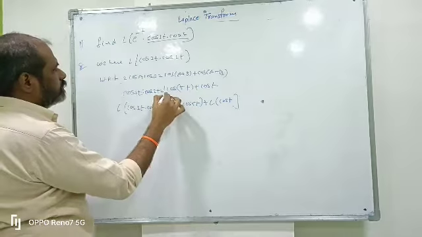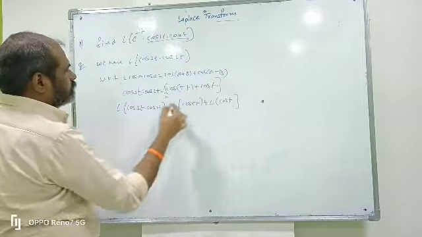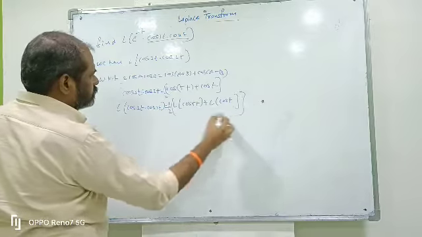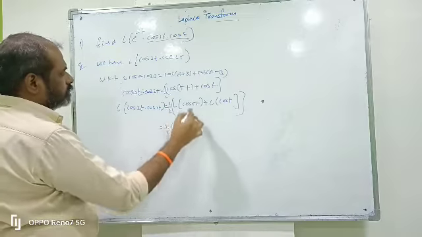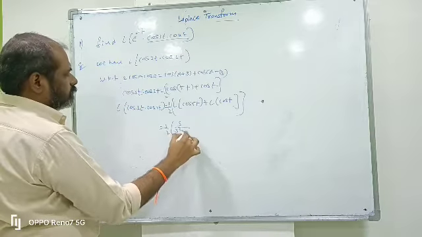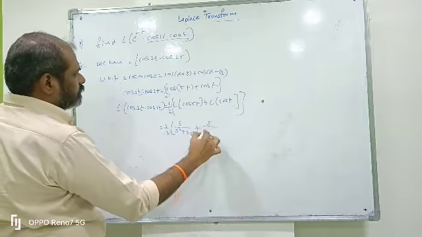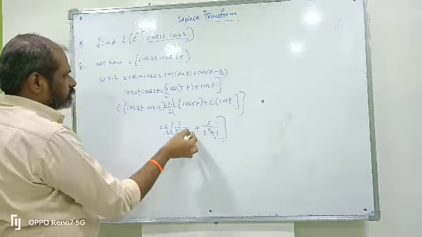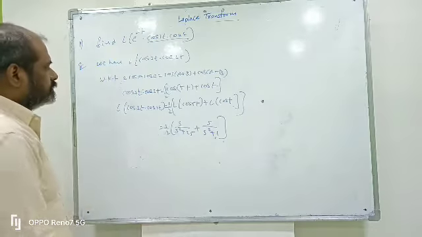This 2 goes to the other side, so we get 1 by 2 into L of cos 5t, which is s by s square plus a square, so 25 s by s square plus 25, plus L of cos t, s by s square plus 1. Here a is 1, here a is 5, so this is 5 square. This is f bar of s.